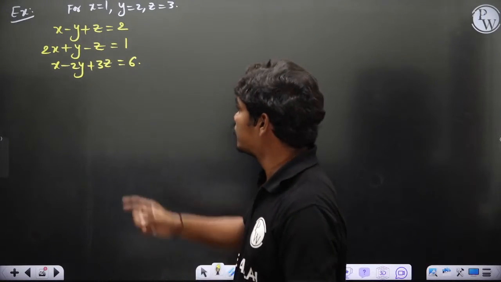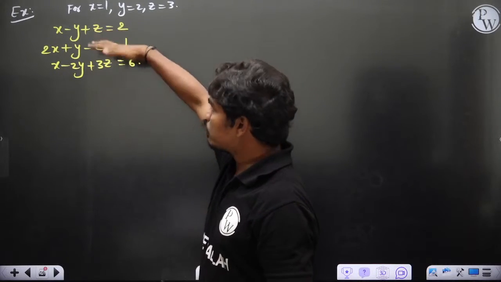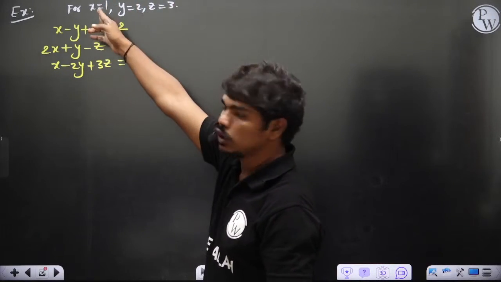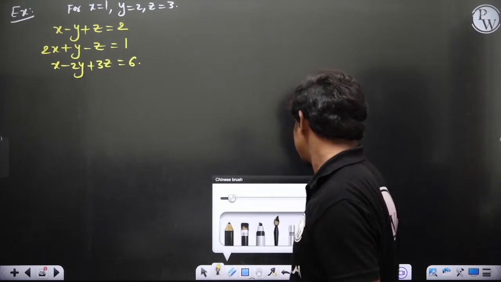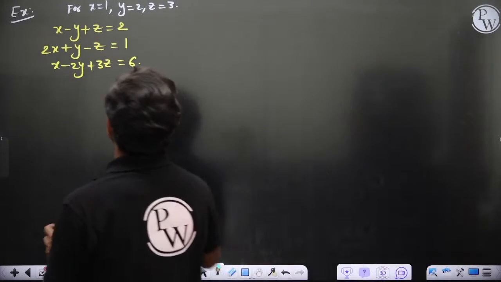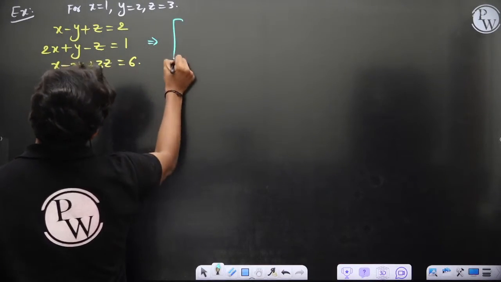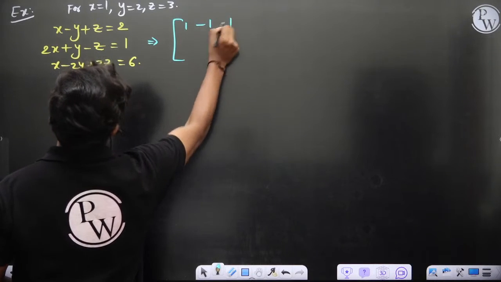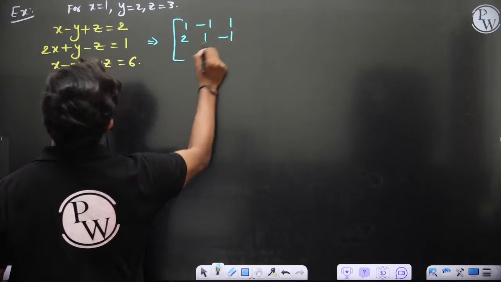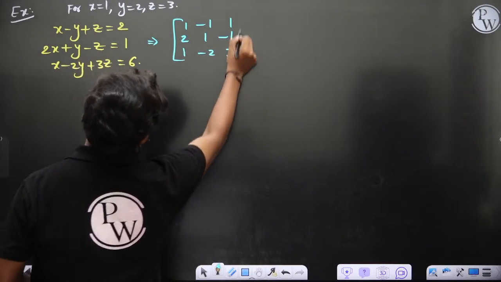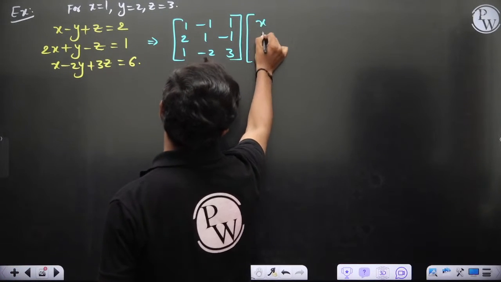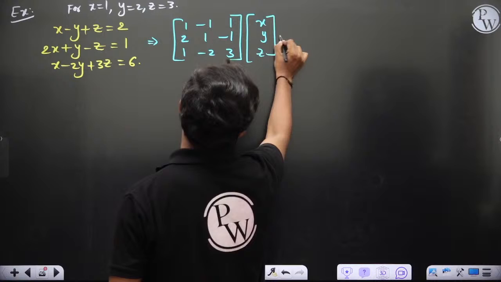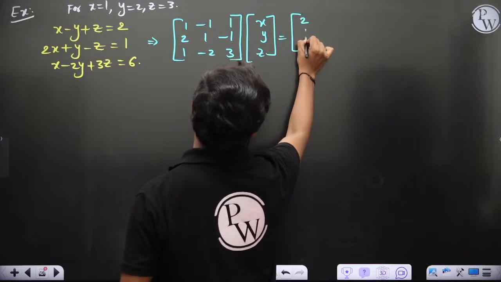Now if you take this 3 by 3, I know for this system if you solve, you will get this solution because I have framed these equations based on that solution. Now let's apply the Gauss elimination technique. So this implies the matrix [1 -1 1; 2 1 -1; 1 -2 3] multiplied with [x y z] is equal to [2 1 6].